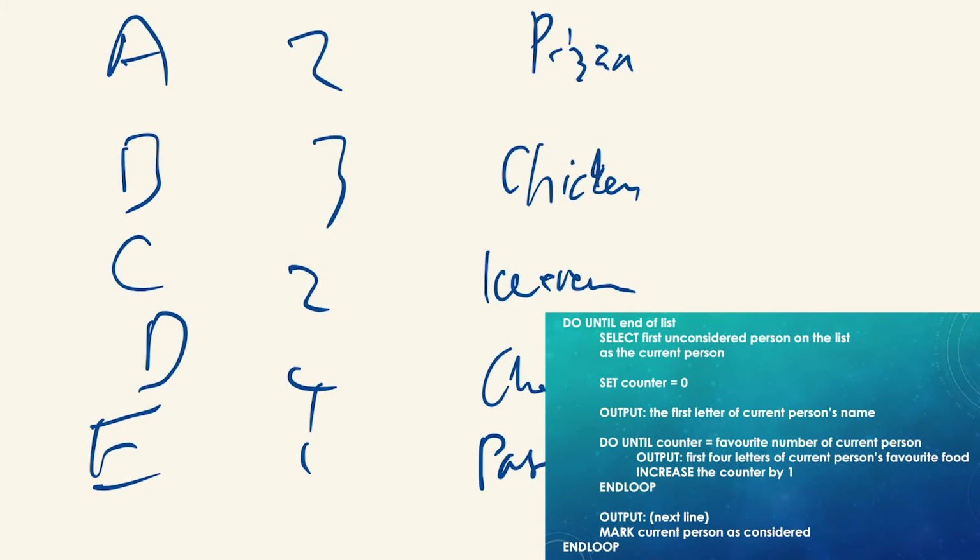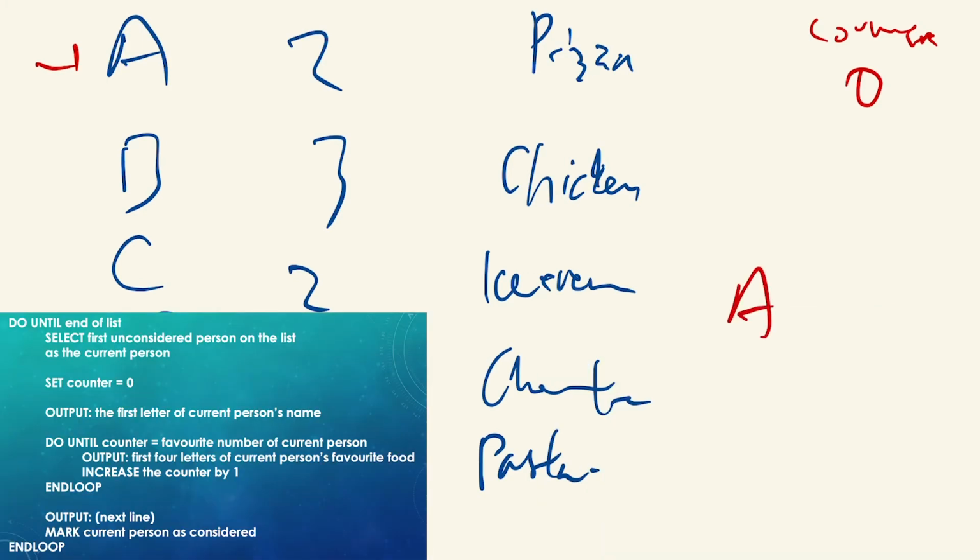Now, how does the loop work? Do until end of list. We are not at the end of list, so we select the first unconsidered person on the list as the current person. We select this fella. Set counter to 0. So my counter now is 0. Output the first letter of the current person's name. So my output will be A, right?